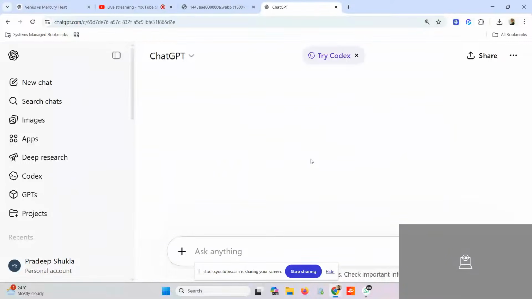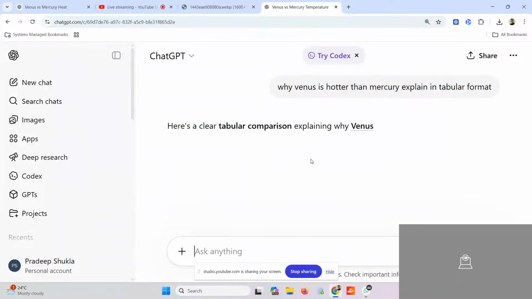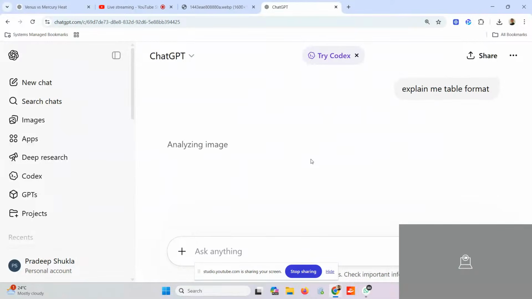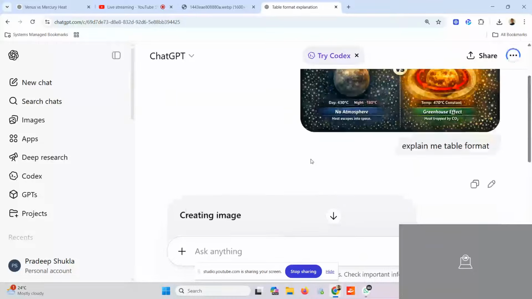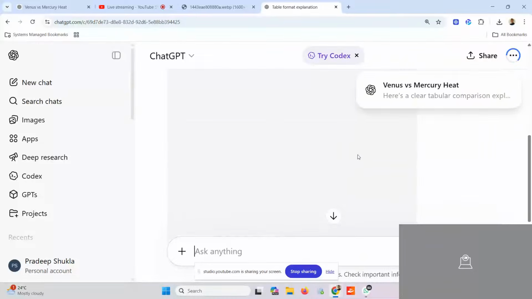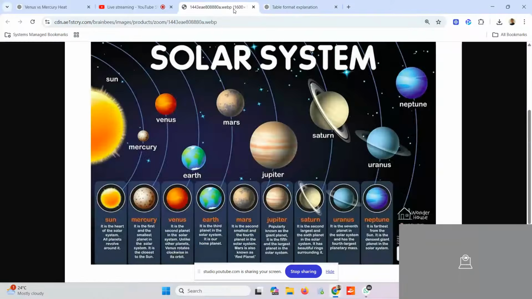So, Maulik, the idea is this: why I'm explaining it in tabular format is that in the exam you have to write bullet points to get the marks. It is trying to generate an image. I didn't want an image, but it's okay, let it generate the image. But we understood, right? Why is Venus hotter than Mercury? Tell me why it's hotter.